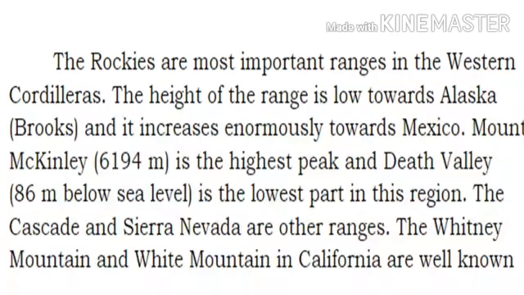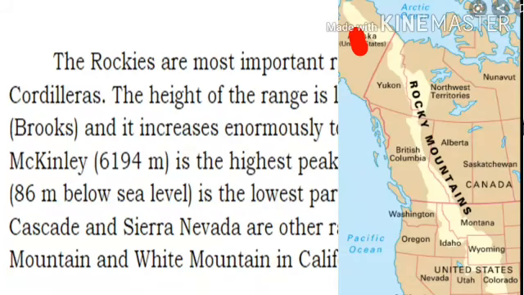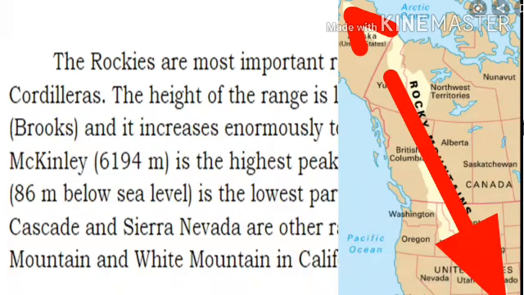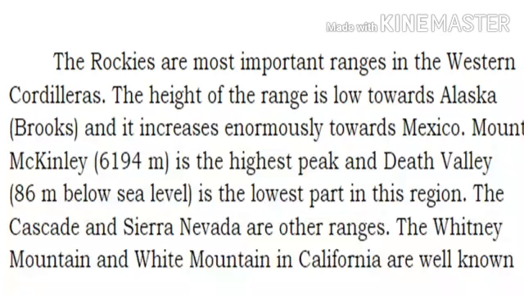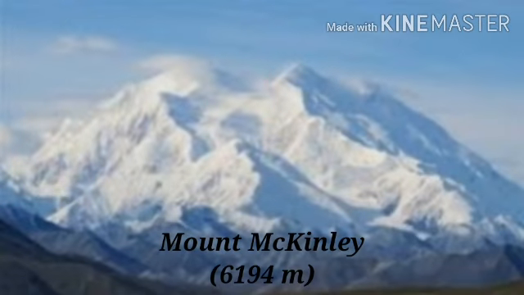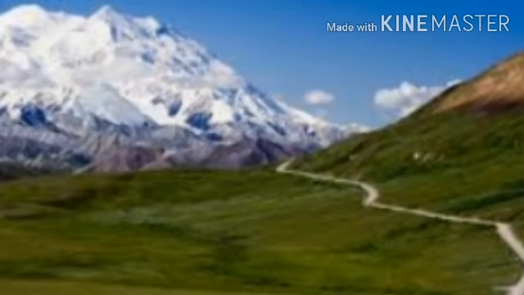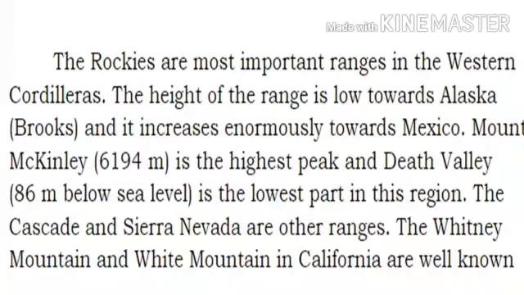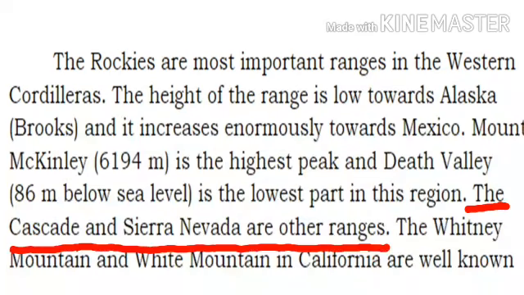The Rockies are the most important ranges in the Western Cordilleras. The height of the range is low towards the Alaska Brooks and it increases enormously towards Mexico. Mount McKinley, 6194 meters, is the highest peak and Death Valley, 86 meters below sea level, is the lowest part in this region. So students, in North America, the highest peak is Mount McKinley and the lowest part in this region is Death Valley. The Cascade and Sierra Nevada are other ranges.